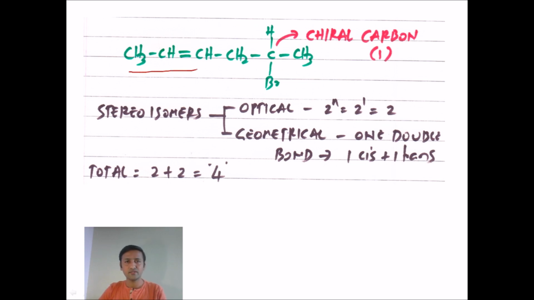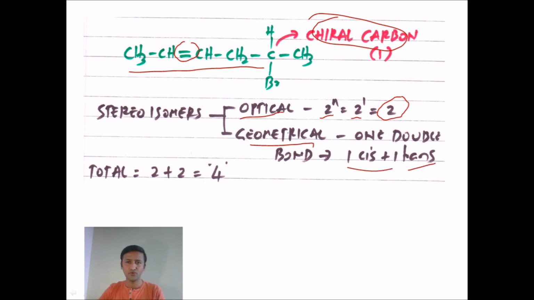I have drawn the complete structure of that molecule, and we have a double bond and a chiral carbon atom present. Optical isomers are given by 2 to the power n. The number of chiral carbon atoms here is only 1, so 2 to the power 1 means 2 optical isomers, and they are enantiomers. Now the geometrical isomers: the double bond can show geometrical isomerism, one cis and another trans.